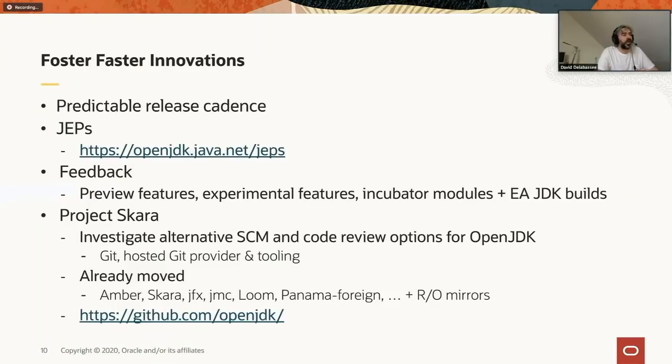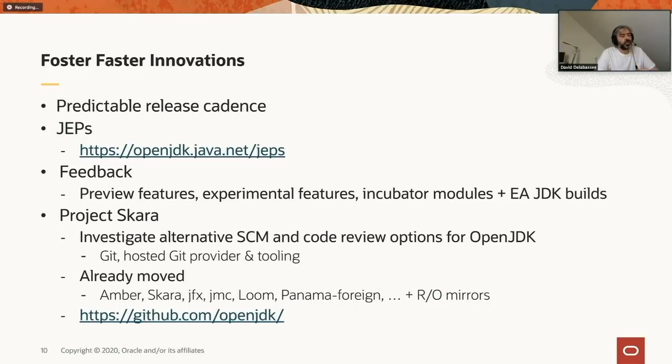JEP stands for JDK Enhancement Proposal. It's a mechanism that we use to introduce new Java language features and new JDK features into the platform, or even to remove things from the platform, or to evolve how the OpenJDK project is managed. It's a lightweight mechanism that is clearly documented and tells the community how things are supposed to work when it comes to doing something non-trivial in the platform.